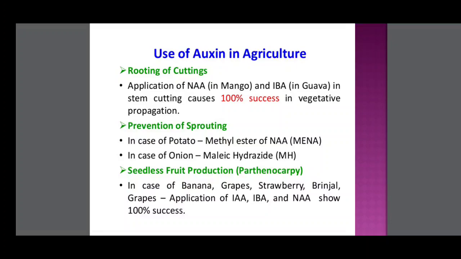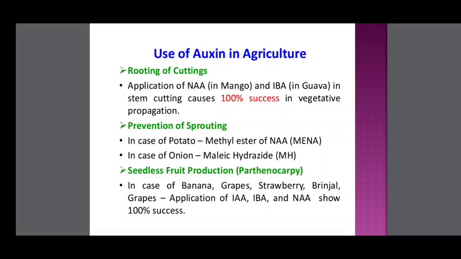Next, rooting of cuttings. Use of auxins in agriculture. Application of NAA and IBA in stem cuttings causes 100% success in vegetative propagation.